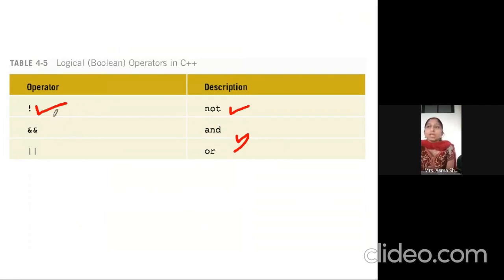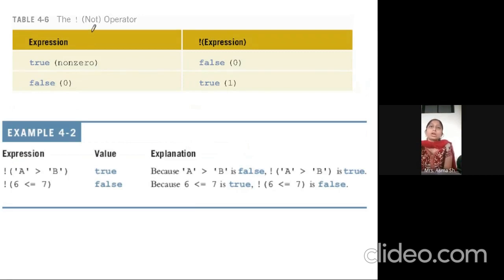Not is also a logical operator, and it returns a Boolean value. I can add a not before the condition. So whatever value it returns, I am negating it. If it is true, I am changing it to false. If it is false, I am changing it to true.